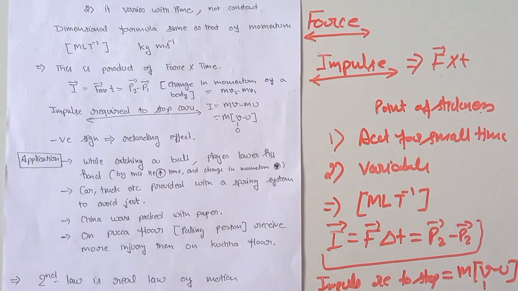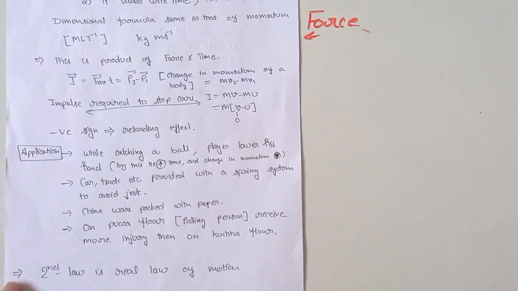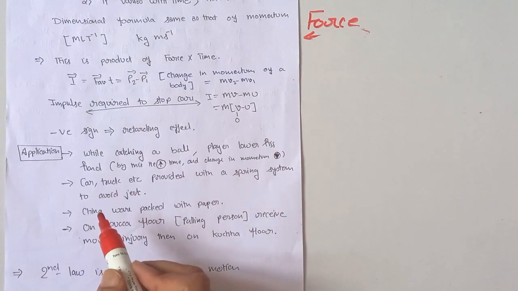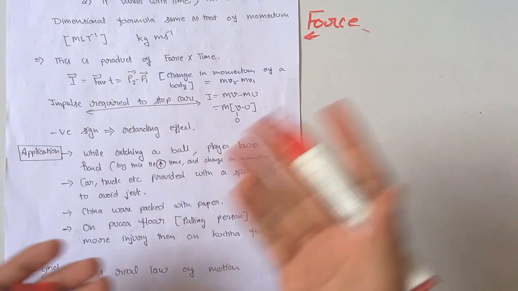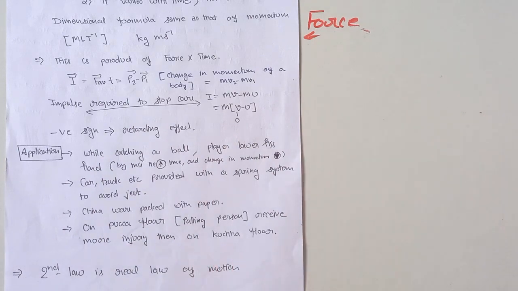Now what are the applications of impulse? While catching a ball, a player lowers his hand. This is the first application of impulse. By lowering his hand, he increases the time interval, and the change in momentum rate then decreases. And the force applied on the hand is less here.